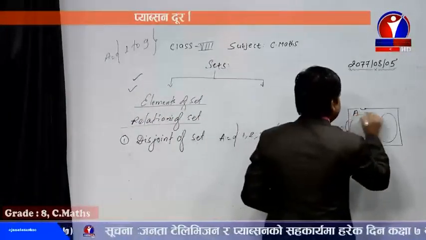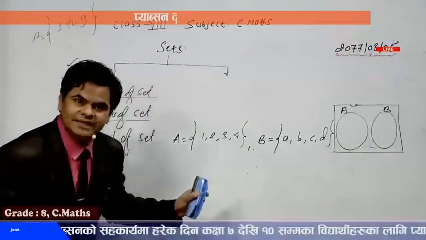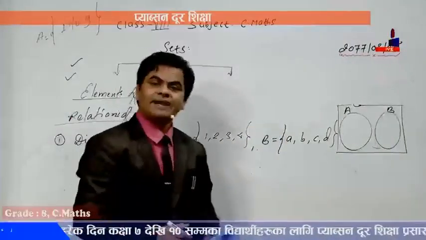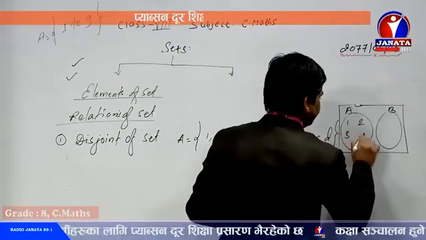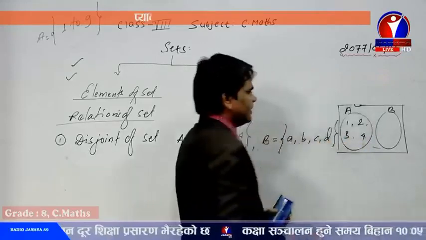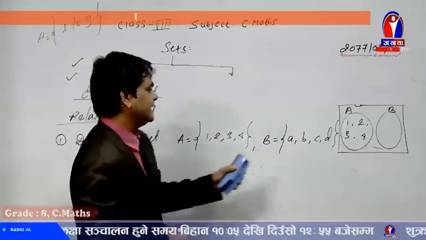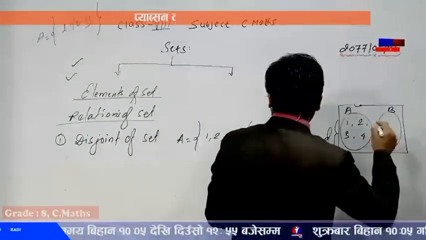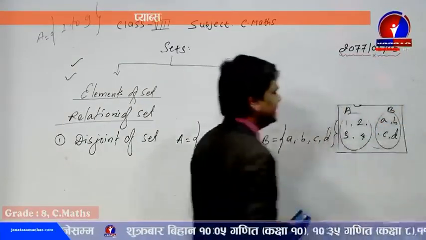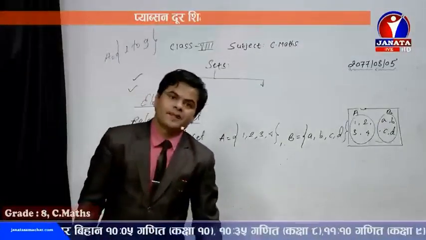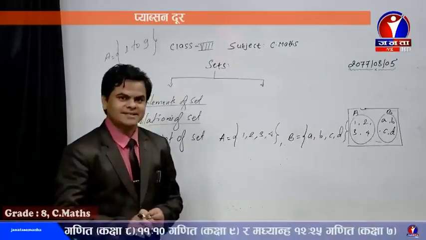So set A, set B. Okay. Now let's keep the elements of set A and the elements of set B inside the Venn diagram. In set A, 1, 2, 3, 4. There are 4 elements. So 1, 2, 3, 4. And as the elements of set B won't match with set A, they are kept separately inside the rectangle. So a, b, c, d. So in this way, if you represent sets having no common elements between them, that type of set is known as disjoint of set.